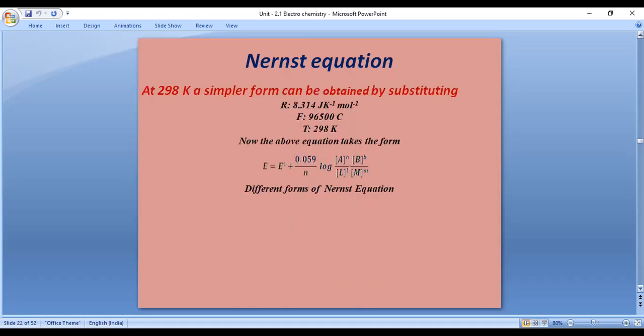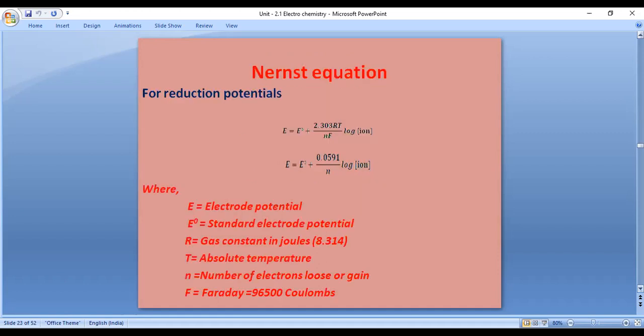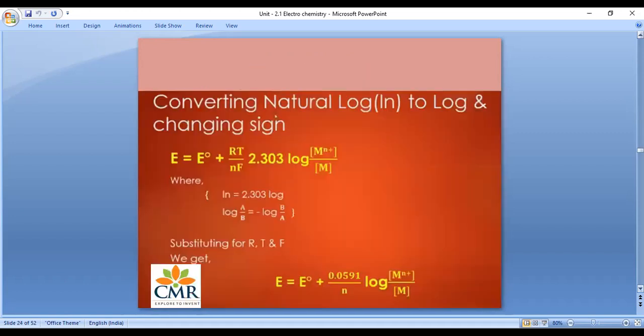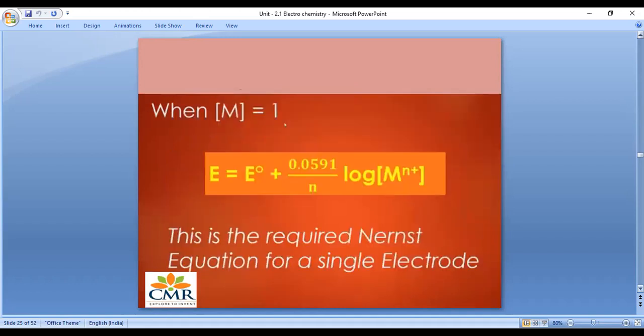Here R is the gas constant, F is the Faraday, and T is the absolute temperature, 298 Kelvin. We finally get the equation E equals E naught plus 2.303 RT divided by nF log products concentration by reactants concentration. That means ionic state divided by molecular state. This is also one more form of the Nernst equation.